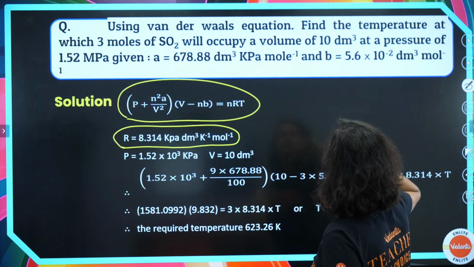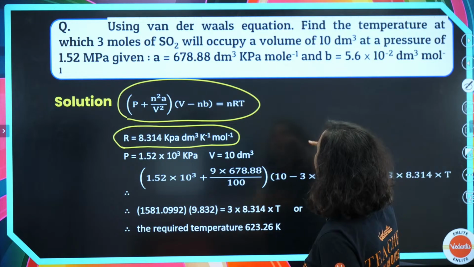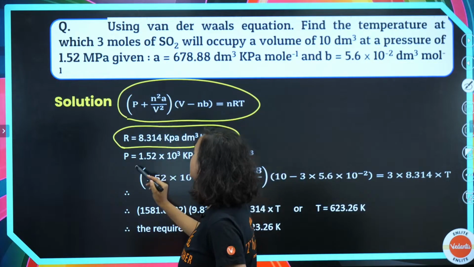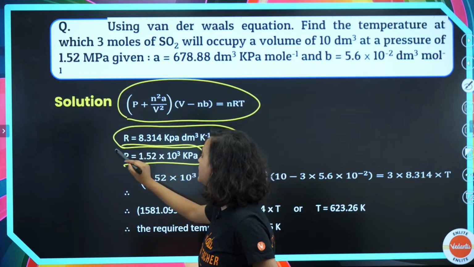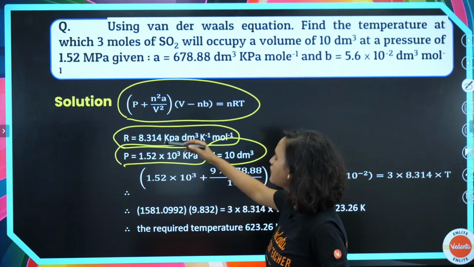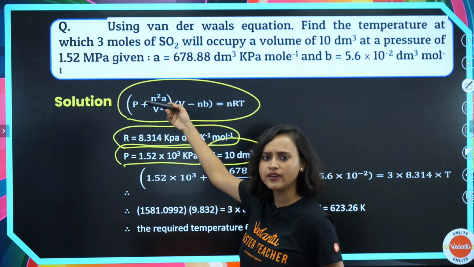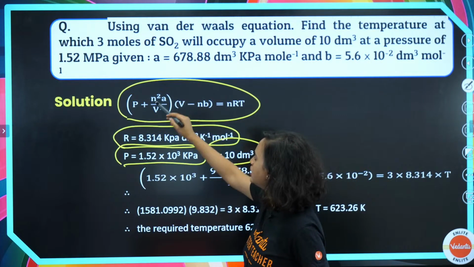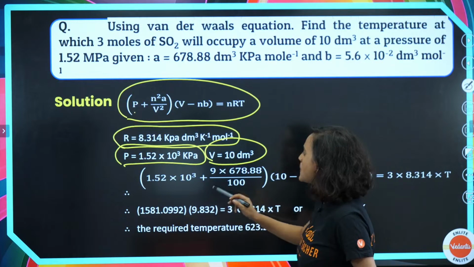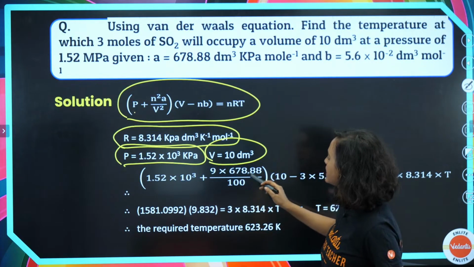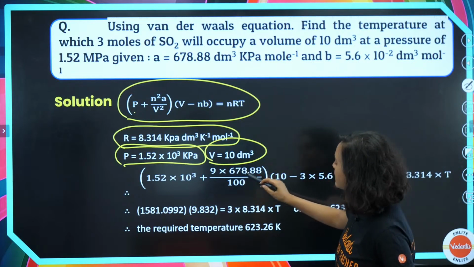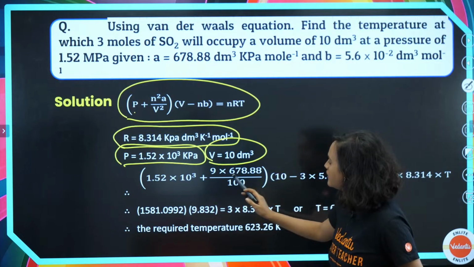10 dm³? No, that's volume. The pressure of 1.52 MPa, yes, that is also given to us. P is given to us. V is given to us, my dear student. Now, we just have to put the value. Just put the value here. When you put the value here, you know the value of P. So 1.52 × 10³ plus 9 × 678.88, okay? Divided by 100.